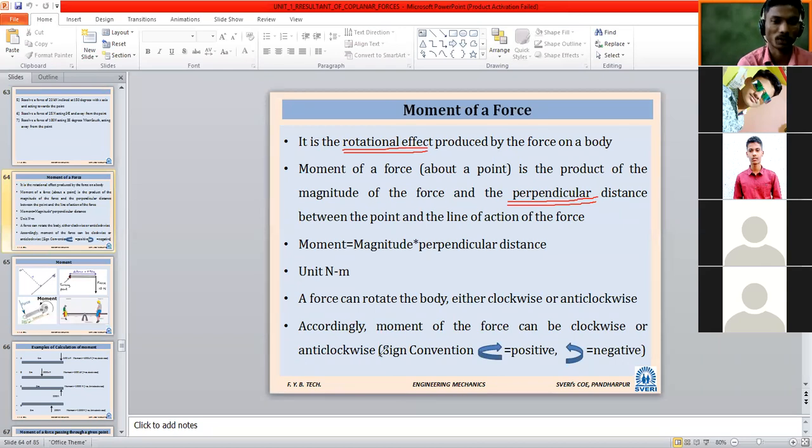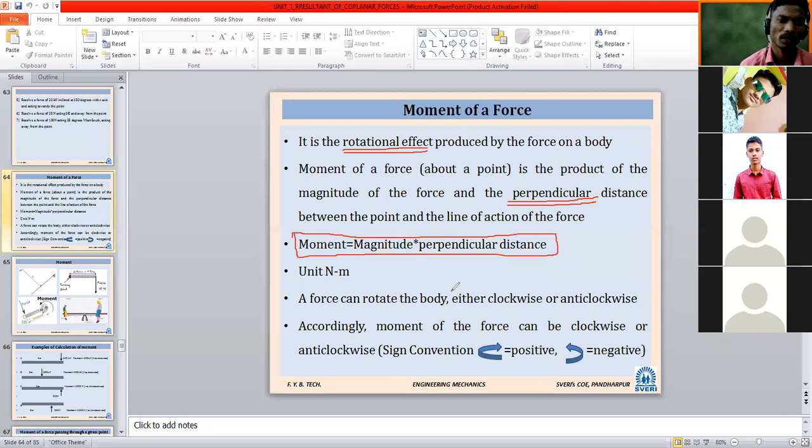It is the perpendicular distance between these 2 points. So here is the formula, you can note it down, because this formula is going to come again. Using this formula we are going to solve the problem. So moment is equal to magnitude into perpendicular distance, and the unit is Newton meter.